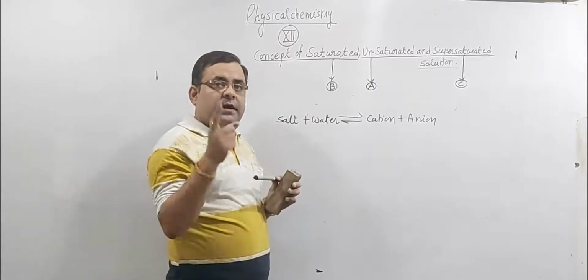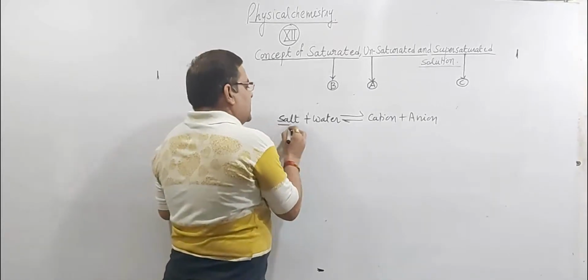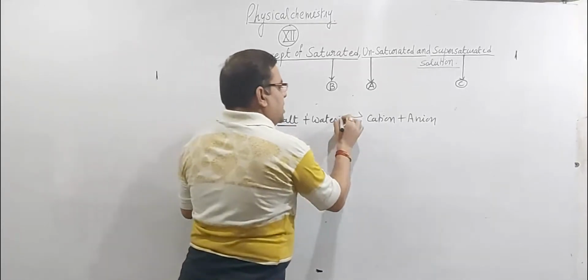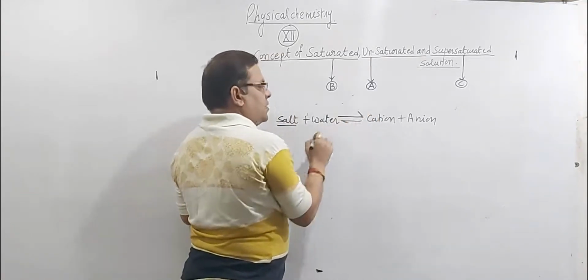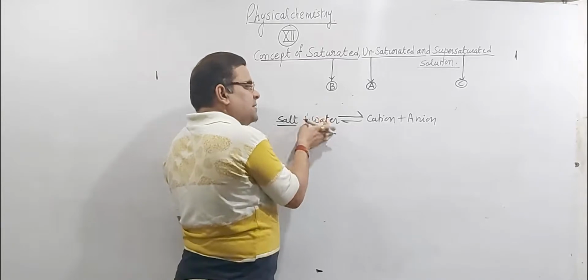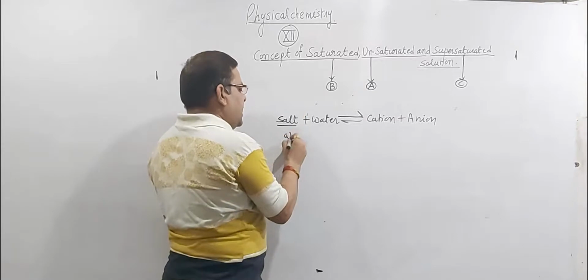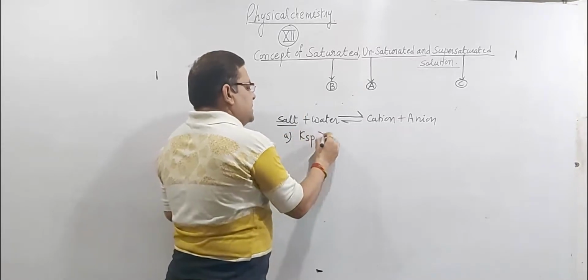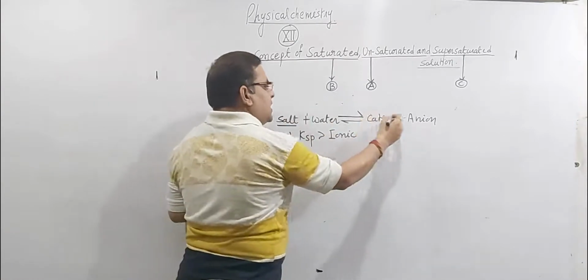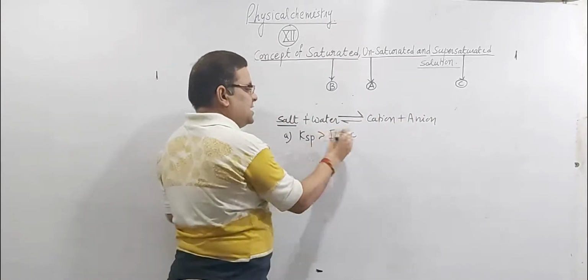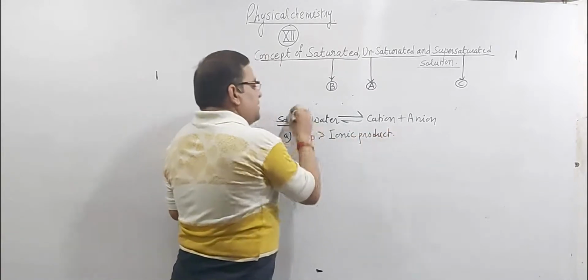11th class you have already studied about Le Chatelier theory. So according to the Le Chatelier theory, if we increase the concentration of reactant, then the equilibrium is shifted in forward direction. So this process takes place in forward direction if the solubility of any salt, if the value of Ksp is greater than ionic product. If the solubility of any salt is more than concentration of cations and anions, if Ksp is greater than ionic product, then in this case more salt can be dissolved in water.